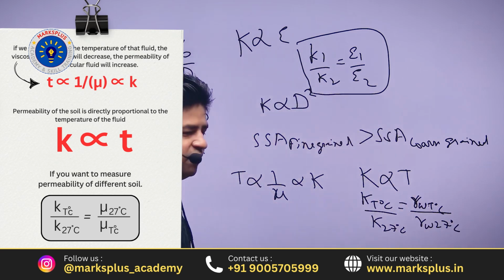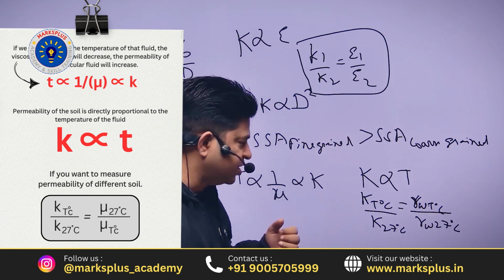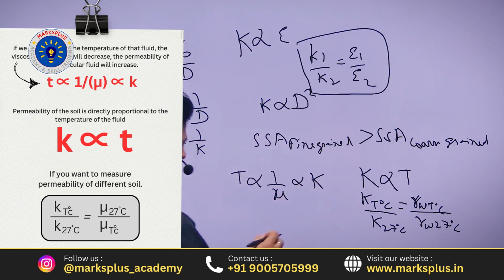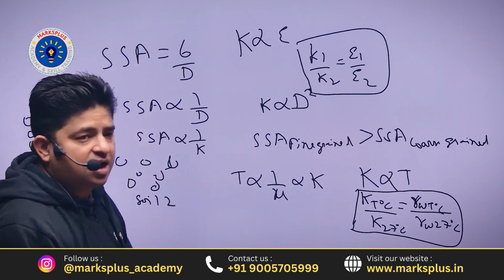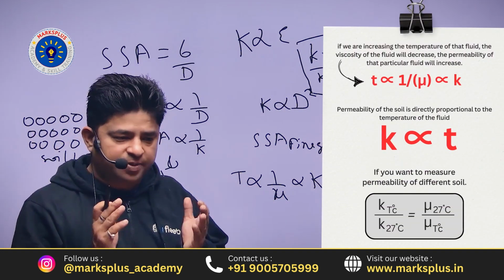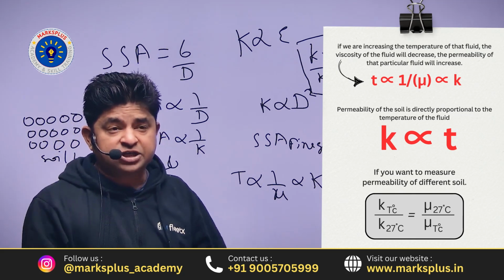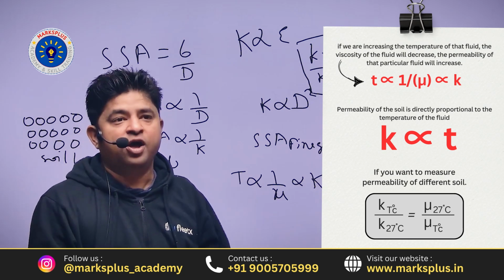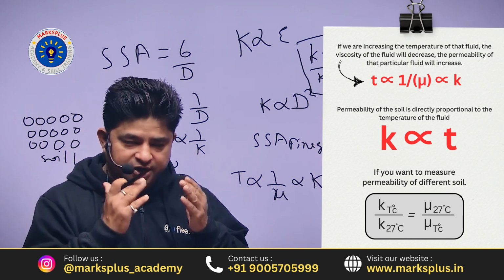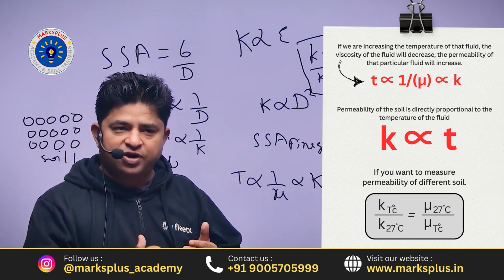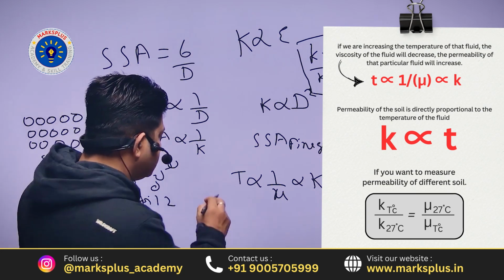So if we know the unit weight of water at standard temperature or the coefficient of permeability at standard temperature, then we can also measure the coefficient of permeability at any temperature. Okay, so permeability not only depends upon the properties of the soil mass, it also depends on the properties of the fluid, which are the temperature and the viscosity of the fluid. If the temperature of the fluid increases, the viscosity of that fluid will decrease, so the movement of the fluid will increase and the permeability will increase. So this is a very important relationship.